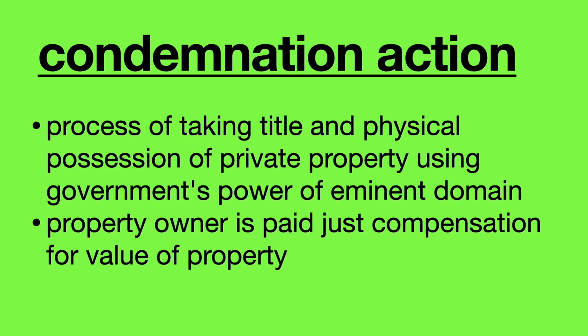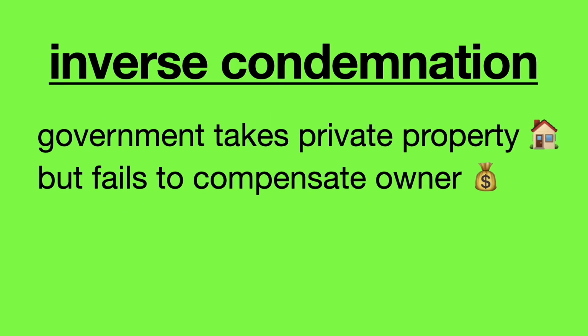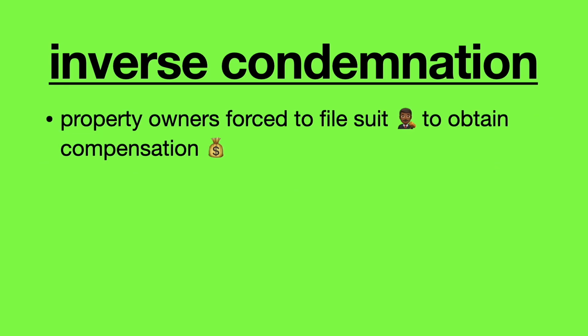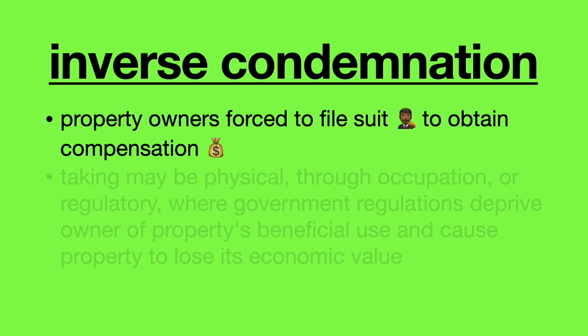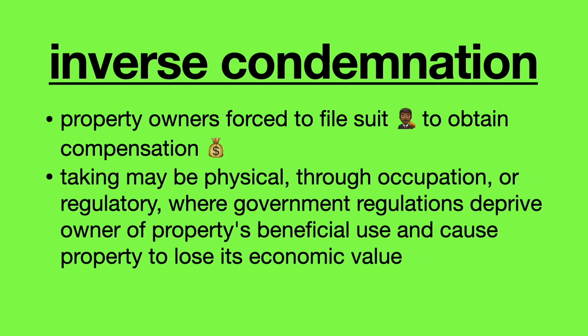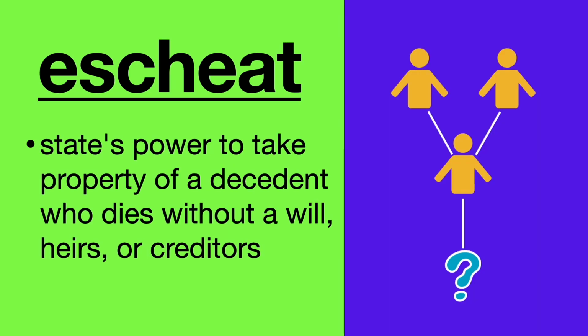Condemnation action: the process of taking title and physical possession of private property using the government's power of eminent domain. The property owner is paid just compensation for the value of the property. Inverse condemnation: the government takes private property but fails to compensate the owner. Property owners are forced to file suit to obtain compensation. The taking may be physical, through occupation, or regulatory, where government regulations deprive the owner of the property's beneficial use and cause the property to lose its economic value. Escheat: the state's power to take the property of a decedent who dies without a will, heirs, or creditors.